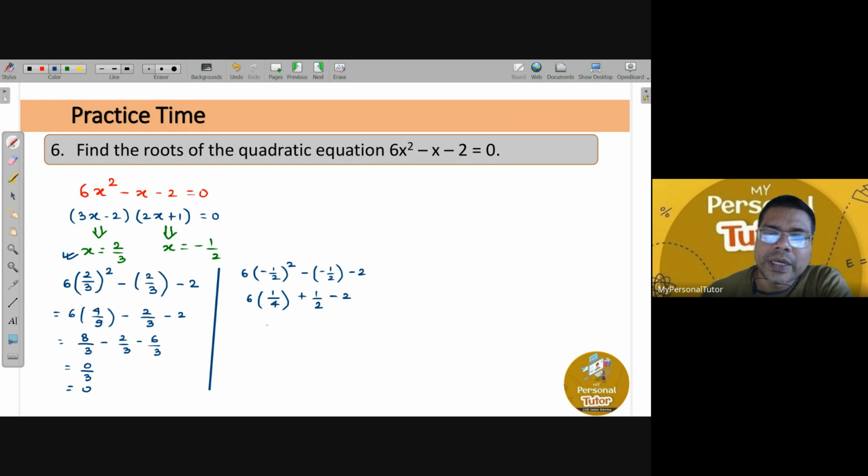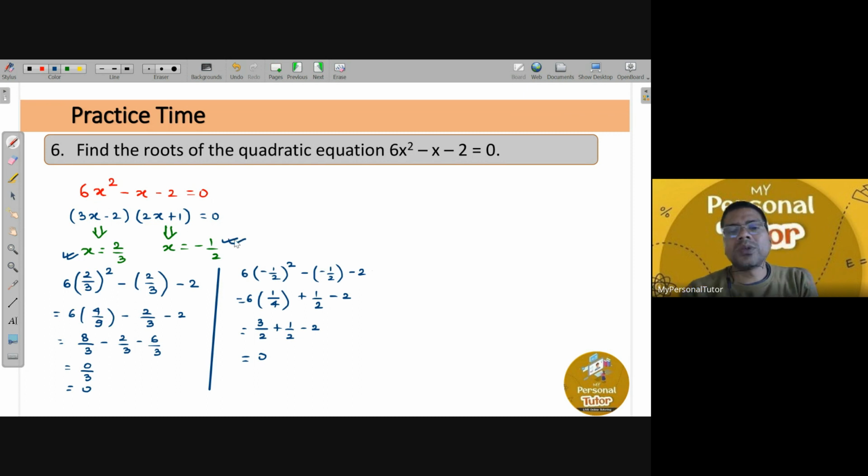So 6 upon 4 is 3 by 2, plus 1 by 2, minus 2. This is 3 plus 1, 4 upon 2 is 2, 2 minus 2 is 0, right? It means that x equals minus 1 by 2 is also a correct answer.